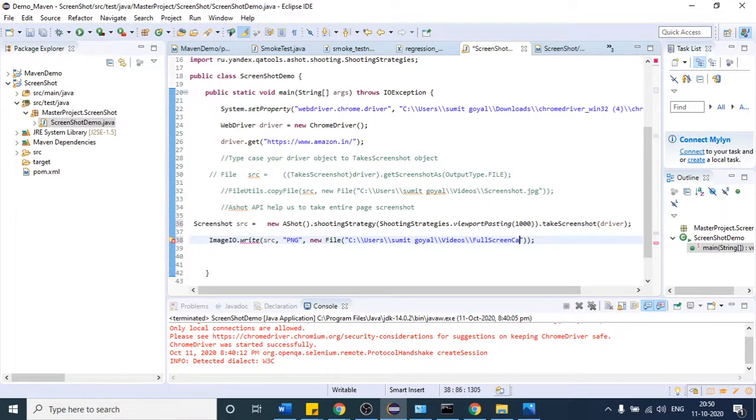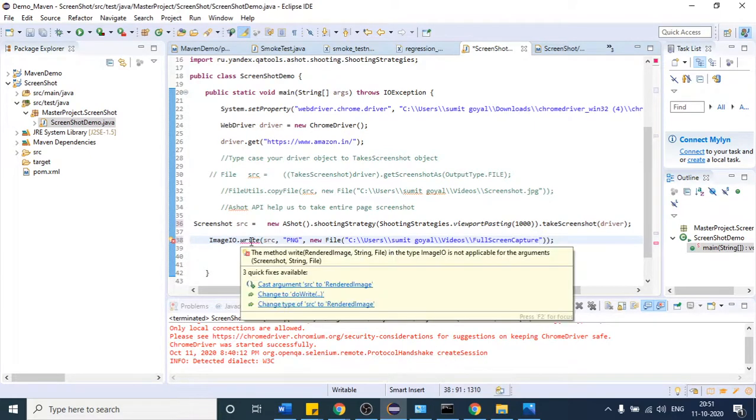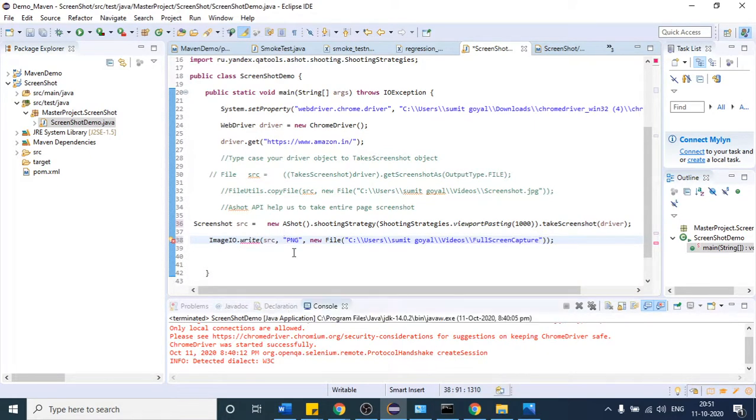So if I try to run this, will it work? I think no, because there is, okay, source, new File. What is the issue? Save it.